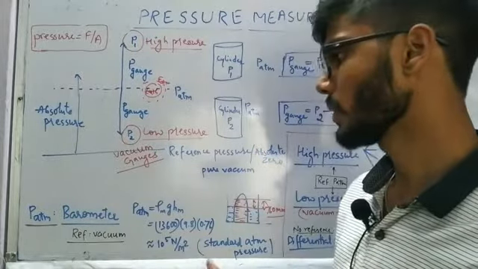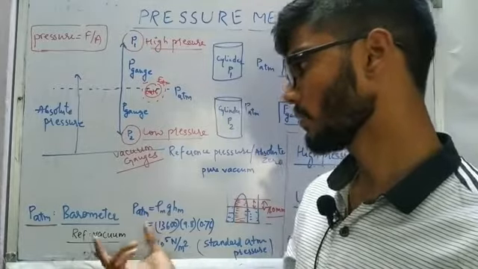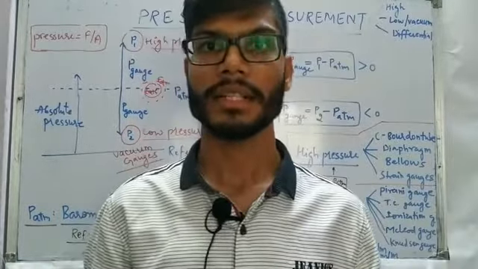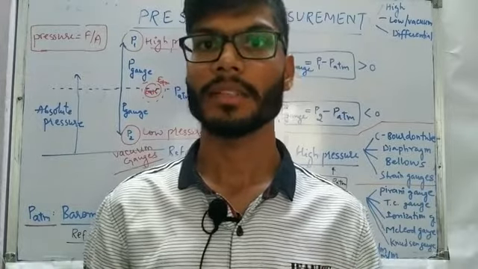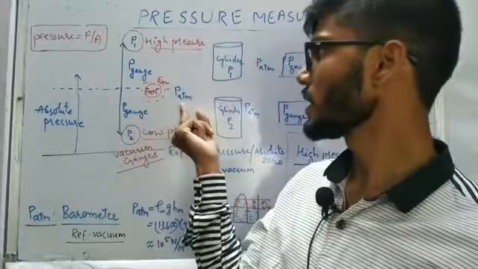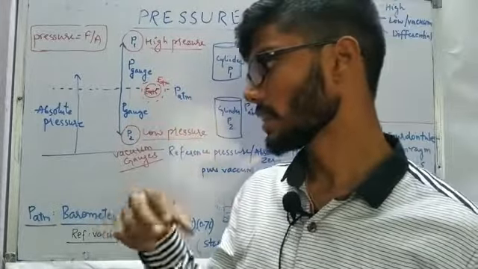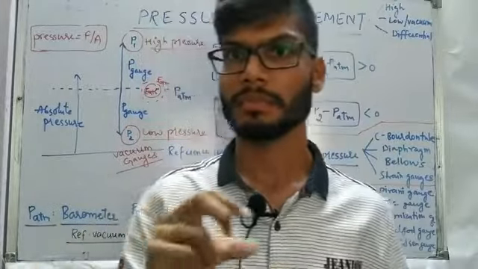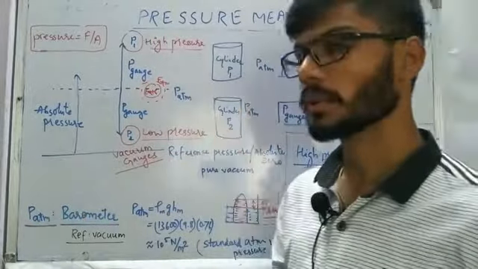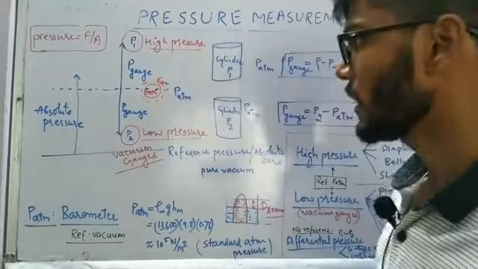But you might have one confusion in mind: that PATM is given as 10 to the power 5 Newton per meter square, which is calculated based on the barometer. So make yourself clear that that is nothing but standard atmospheric pressure. That is taken with reference to sea level. So that is the standard atmospheric pressure, but the value of atmospheric pressure can vary with respect to the location. That you have to keep in mind.